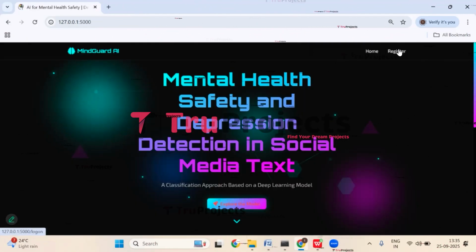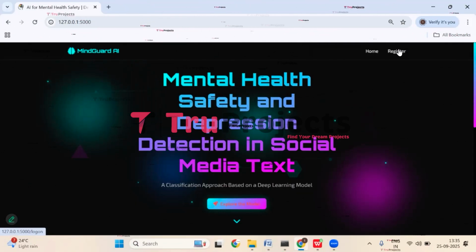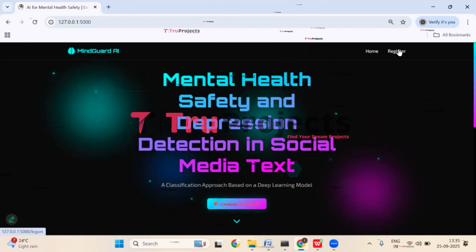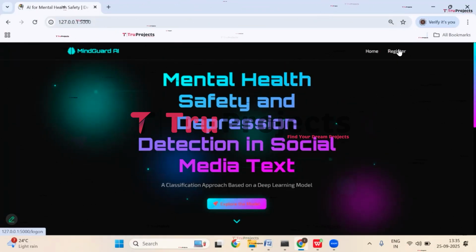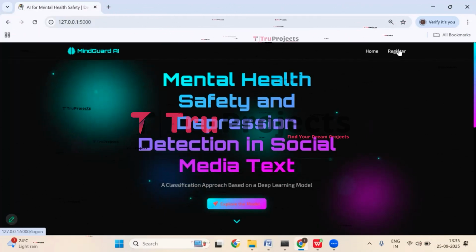So this project shows how social media posts can be used to understand people's mental health. By analyzing the words, emotions, and patterns in online posts, the system can help identify signs of depression early, supporting timely care and also better mental well-being for everyone. So this is all about the project.